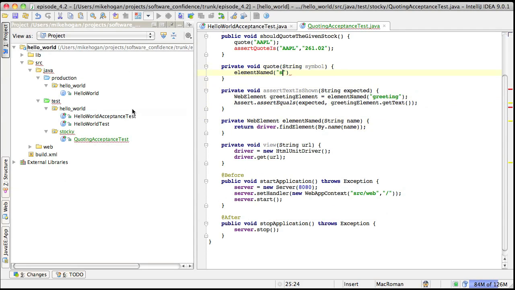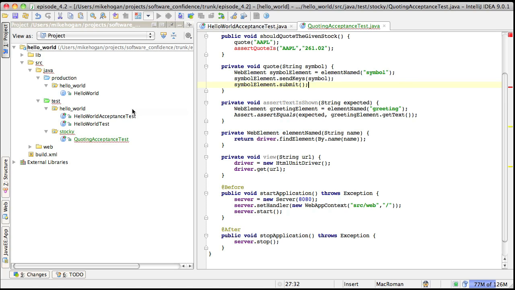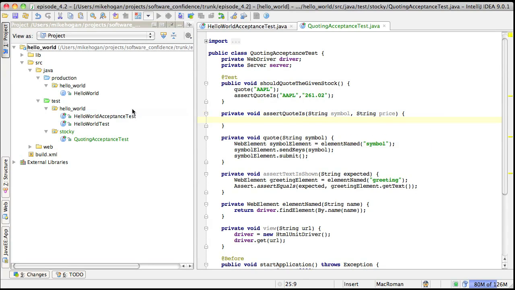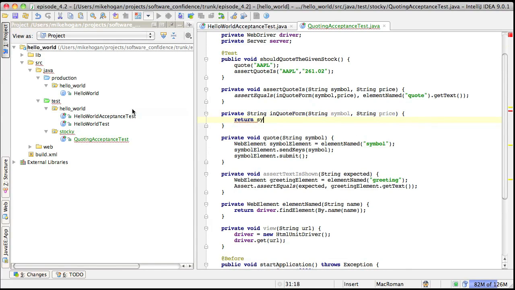Now I can say that the element named symbol can have the symbol text typed into it, and its associated form can be submitted. The customer, that's me, says there should be a text line stating that Apple is priced at $261.02. So let's capture that idea. Let's assert that the expected quote text is equal to what we find in the quote element. Static import, and create this little helper method. And I think we've specified the required behavior.